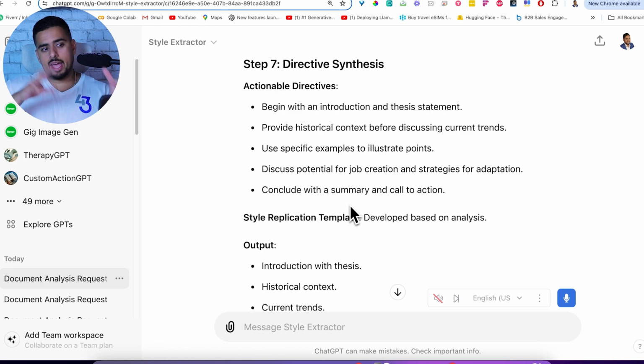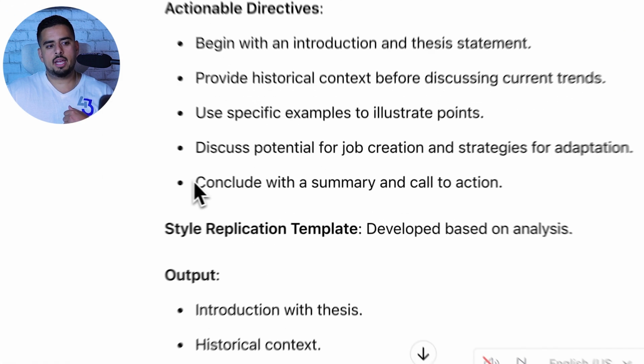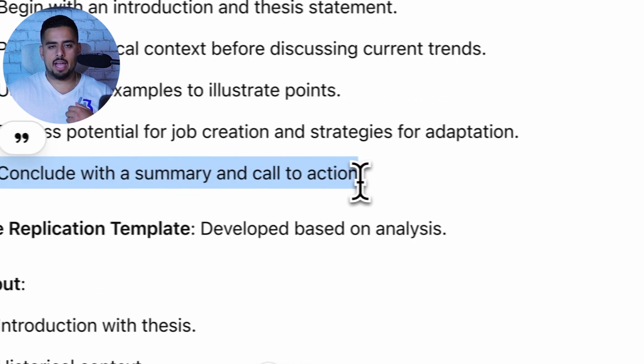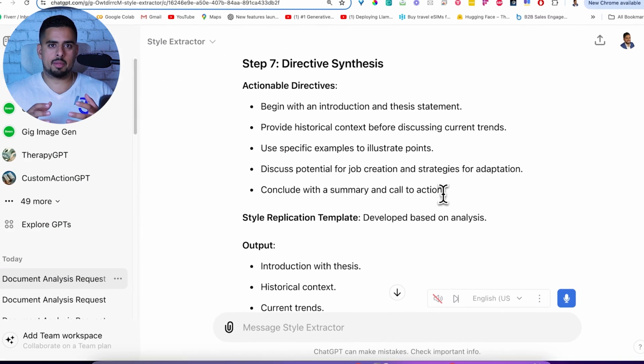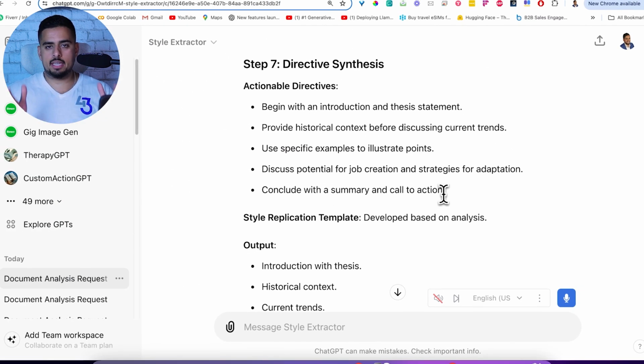Directive synthesis kind of echoes what was said in step 6, except it says something a bit more detailed here, which is it concludes with a summary and a call to action. So that's really important, especially if you want to replicate a document that has some form of CTA or some form of final thought that you want to be able to resonate with and write in the exact same style of.